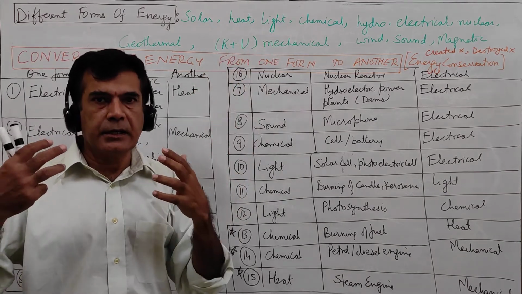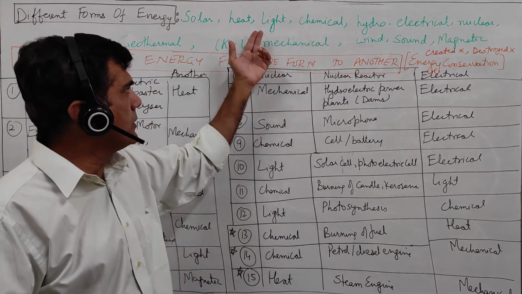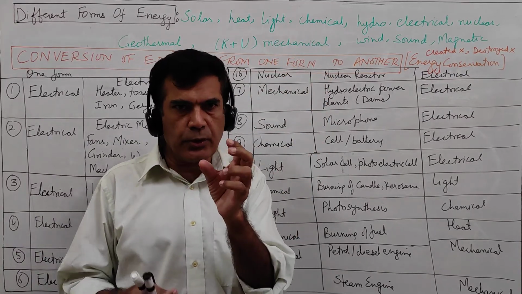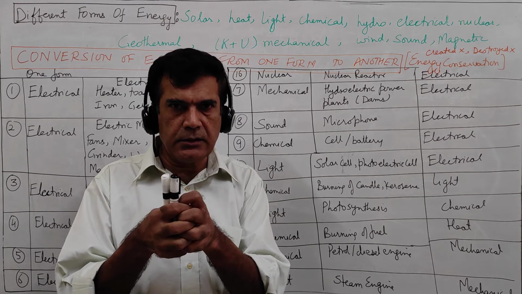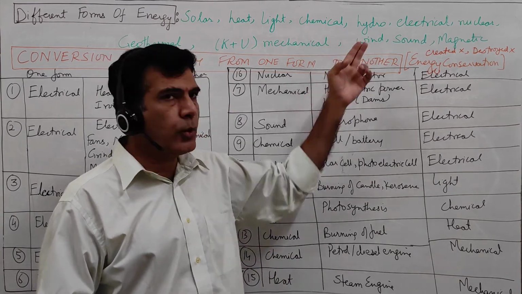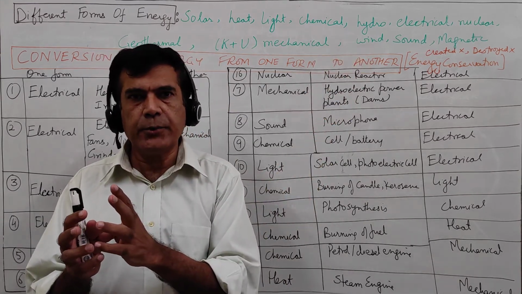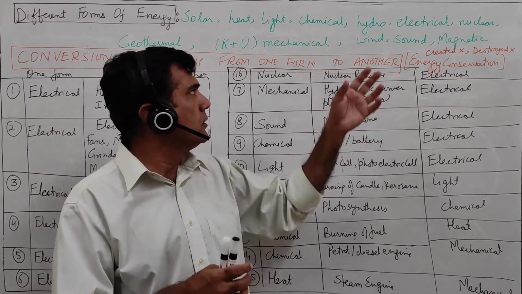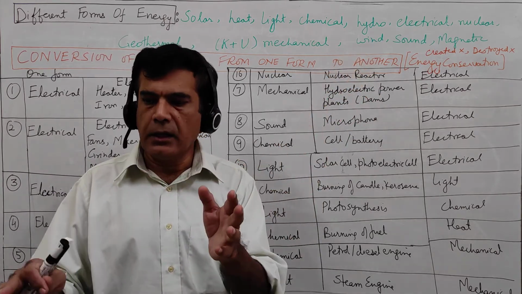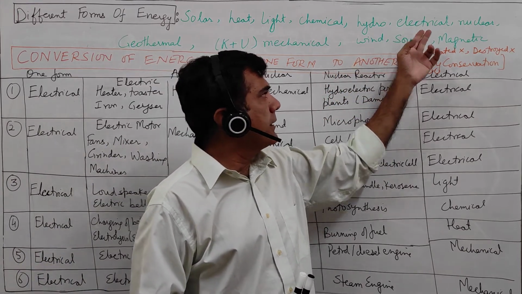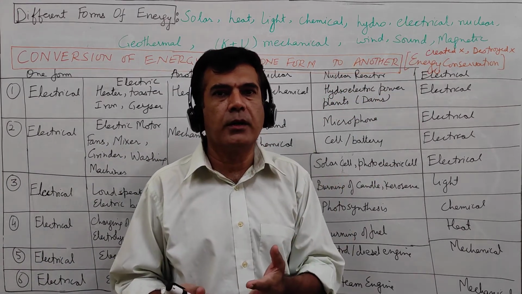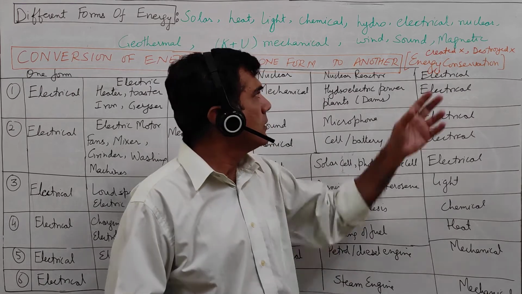Light energy gives us the sensation of vision. Chemical energy is stored in the combination of atoms. That is chemical energy. Hydro energy means the energy because of flowing water in rivers, sea wave energy, etc. Electrical energy, most important one. We cannot live without electricity.